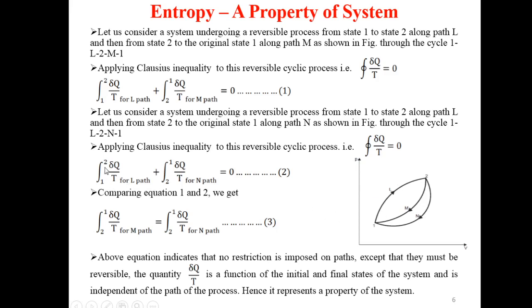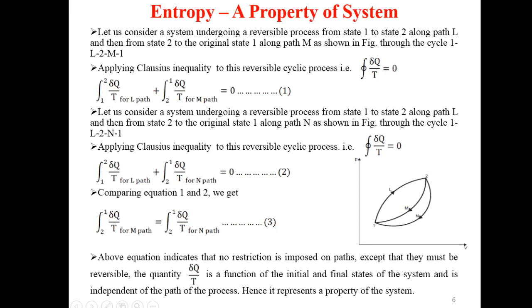Integration from 1 to 2 for the quantity differential of heat divided by temperature for L path, plus integration from 2 to 1 for the quantity differential of heat divided by temperature for N path equal to 0. Comparing equation 1 and 2, we get integration from 2 to 1 for the quantity differential of heat divided by temperature for M path equal to integration from 2 to 1 for the quantity differential of heat divided by temperature for N path.